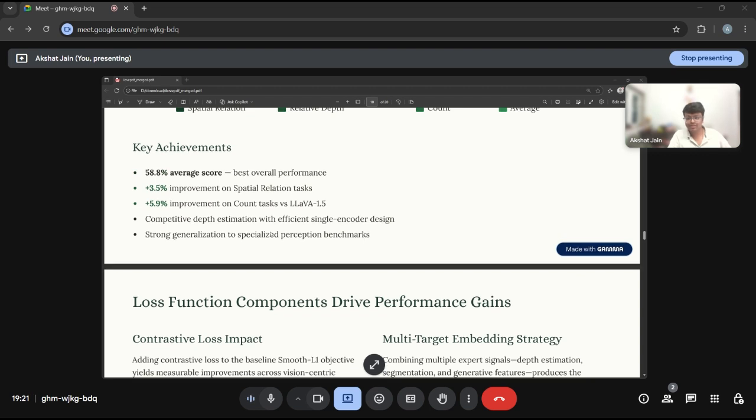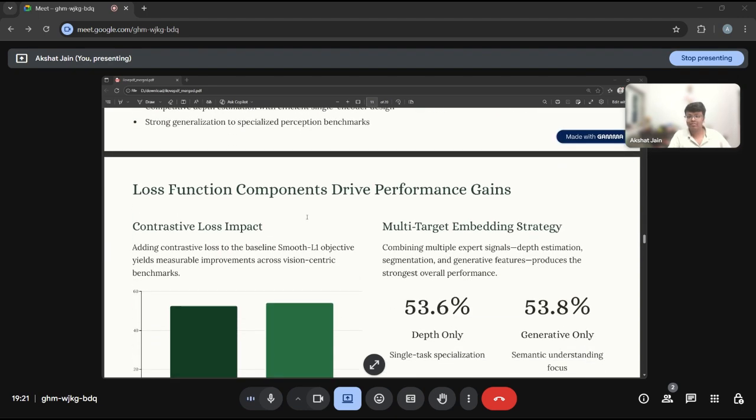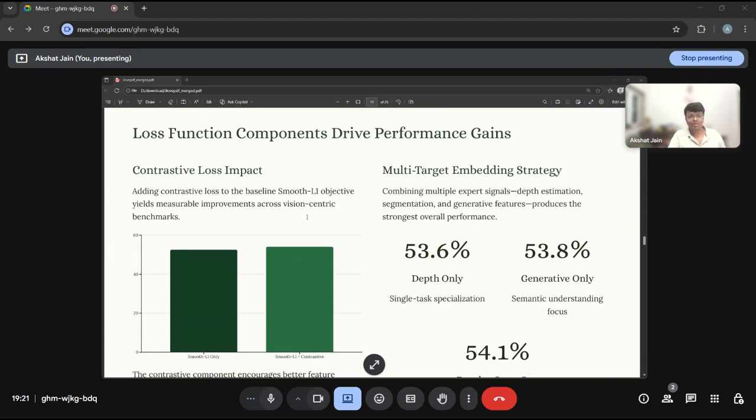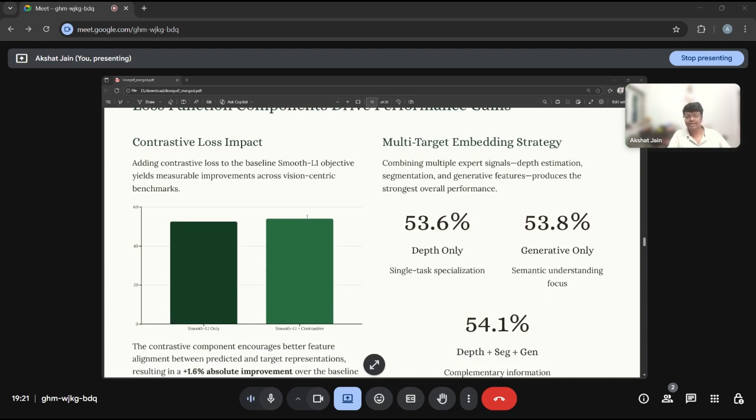So these are the key achievements. We have gained very important and very efficient scores in different types of evaluation paradigms. If we come to the loss function components which drive the performance gain, first the contrastive loss impact. Adding contrastive loss to the baseline smooth L1 objective yields measurable improvements across vision-centric benchmarks. As you can see, we have got a 1.6% absolute improvement here.